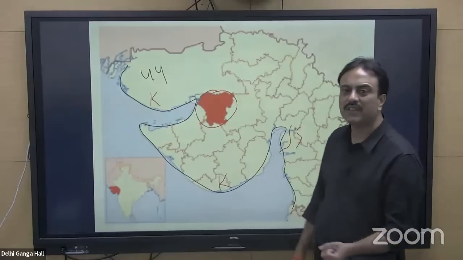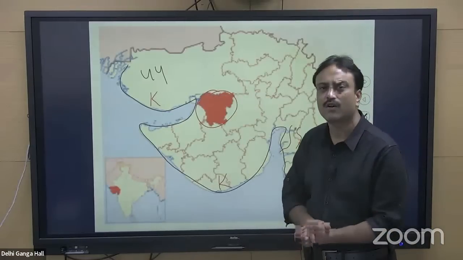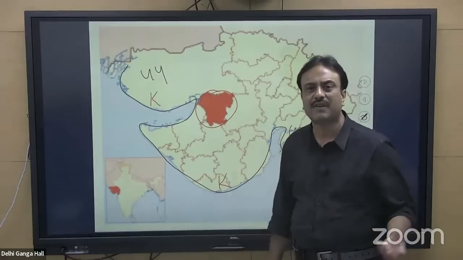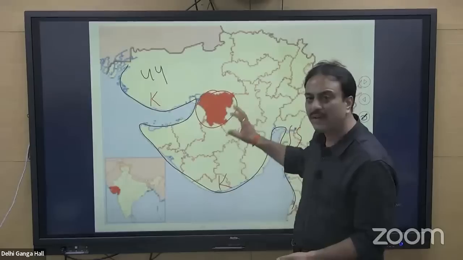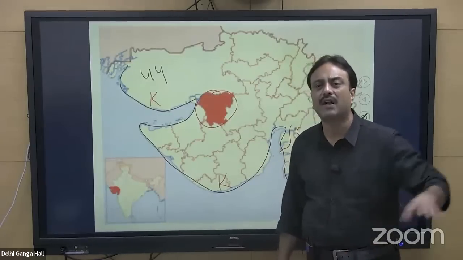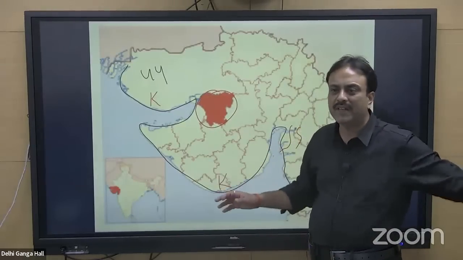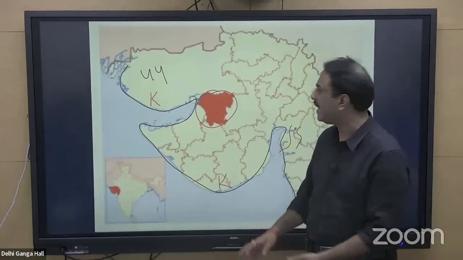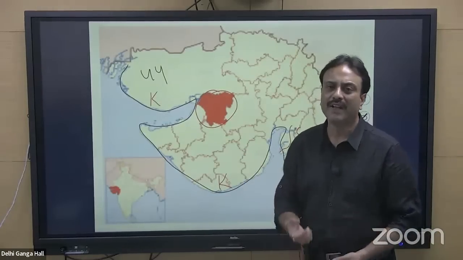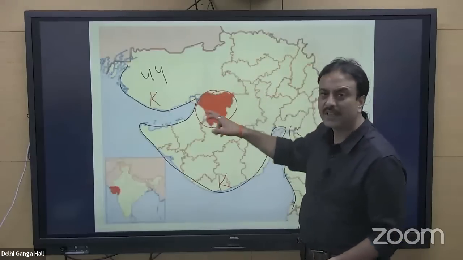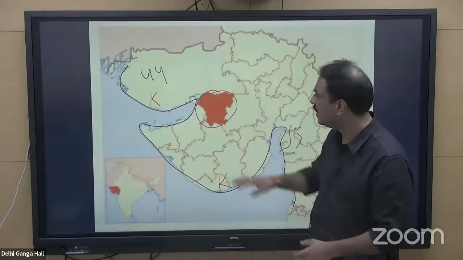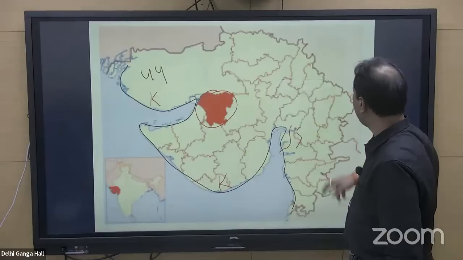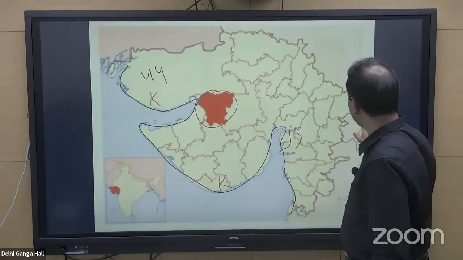The importance of this river Machu is for the Ran of Kutch region. It moves towards the Ran of Kutch region. This entire region has a scarcity of water. Excessive rainfall cannot take place. Even sufficient rainfall cannot take place from the monsoon winds. Only a critical geographical feature like a cyclone may hit this region, and that too when it is moving under the influence of the low pressure created over the Thar Desert towards the Kutch region. Only then it can happen. So this region has its own relevance. Getting my point clear?